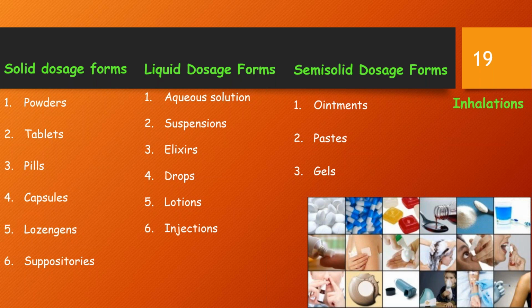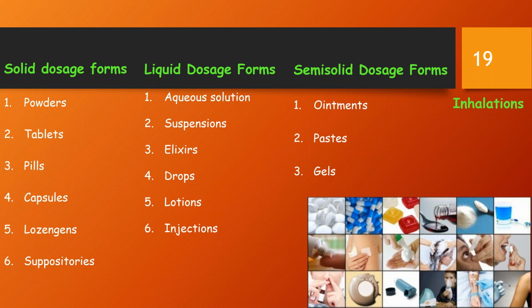Emulsions are a uniform mixture of two immiscible liquids, mostly oil and water, in which droplets of one, that is the dispersed phase, are suspended in the other, that is the continuous phase, with the help of an amphiphilic emulsifying agent. Milk is a naturally occurring emulsion. What are elixirs? These are hydroalcoholic solutions of drugs, usually sweetened with syrup and flavored by fruit extracts. Syrups have a high concentration of sugar and are thicker in consistency. Linctus is a viscous, syrupy liquid meant to be licked slowly for soothing the throat.